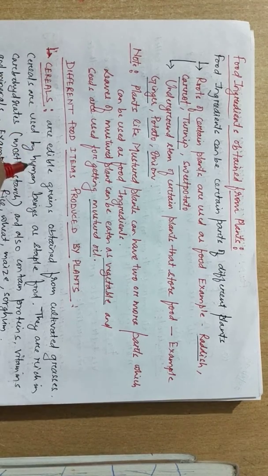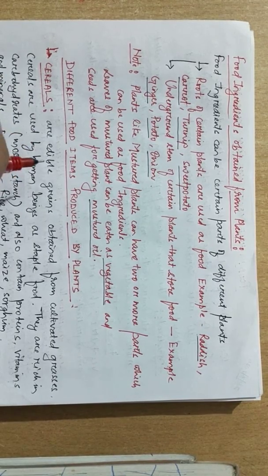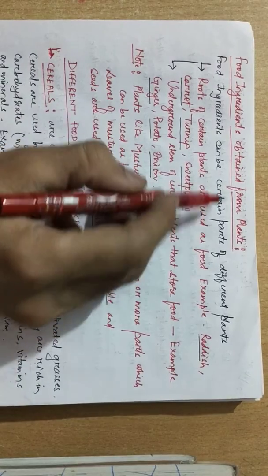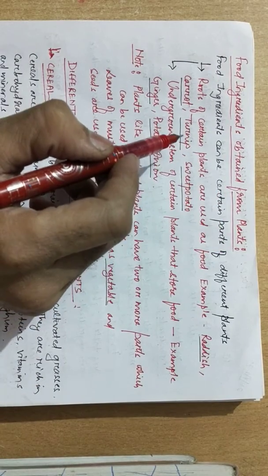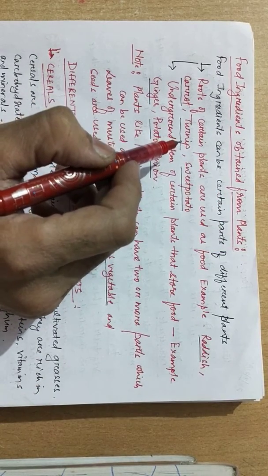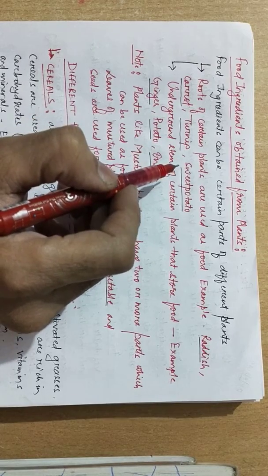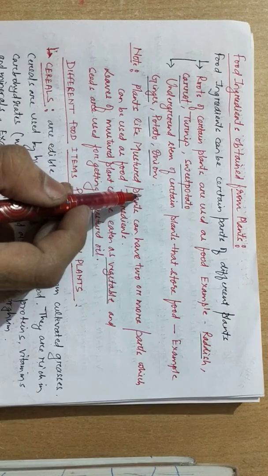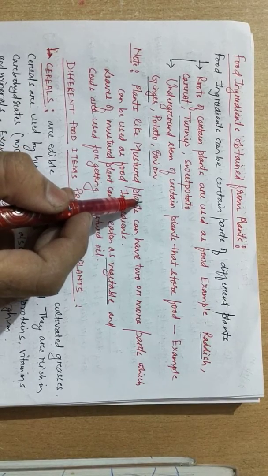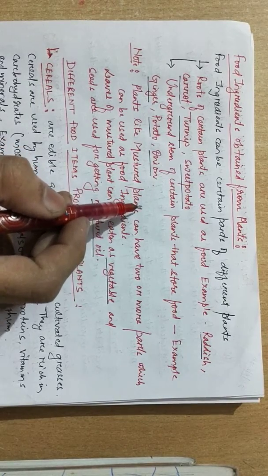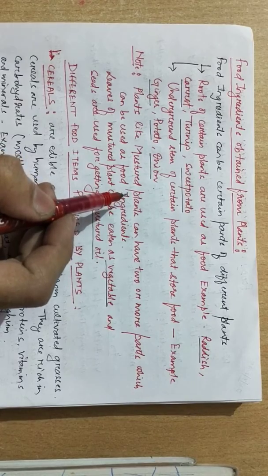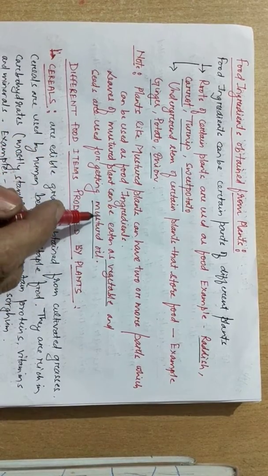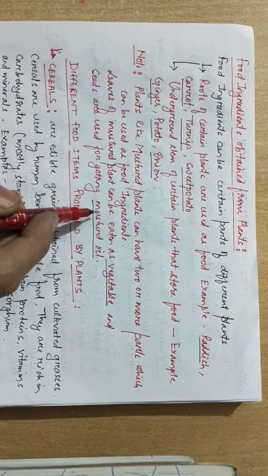Good afternoon, dear students. In our previous class, we discussed the food ingredients obtained from plants. We talked about the roots of certain plants which are also used as food, like radish and carrot. We also talked about underground stems of certain plants which store food, for example ginger, potato, onion, and we also discussed a plant called mustard, which has two or more parts that can be used as food ingredients.